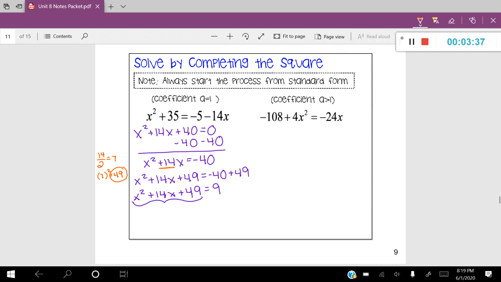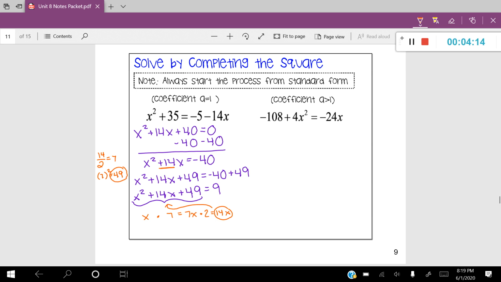So looking at this, we can test that it's a perfect square trinomial by taking the square root of the first term. The square root of x squared would give me x. The square root of the last term, which is 49, would give us 7. If I multiply those two together, that would give me 7x. Now, if I take that number and double it, that will give me 14x. And 14x just happens to be that center number. If that is the case, that means that you have a perfect square trinomial.